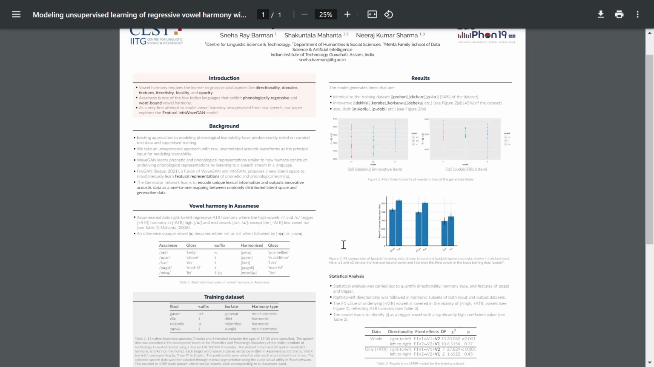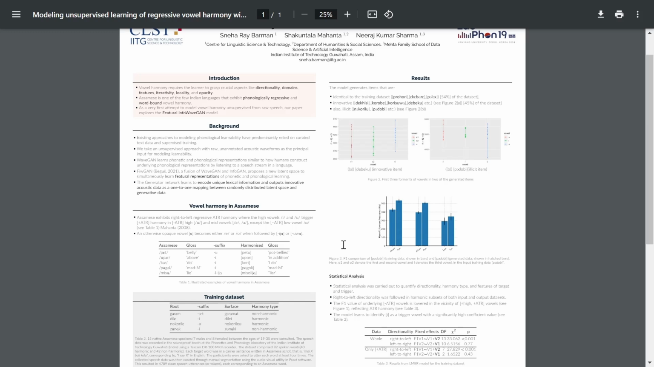It also naturally produces innovative items, which are the crux of our observations and results. We see that the model is able to produce novel items where we can see the regressive directionality as well as ATR vowel harmony. We also see the novel item Koriswa, among a few others, has lexical meaning in Assamese. Although the GAN model hasn't seen it before in the training dataset, it is able to produce a lexically meaningful novel item.